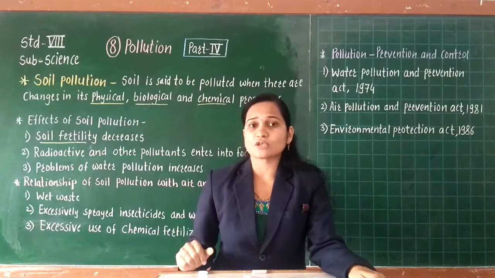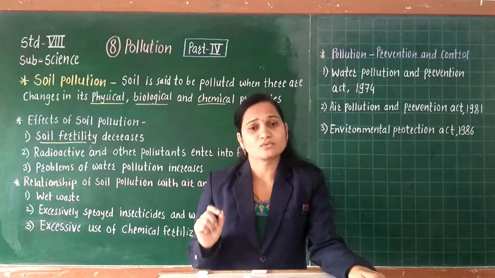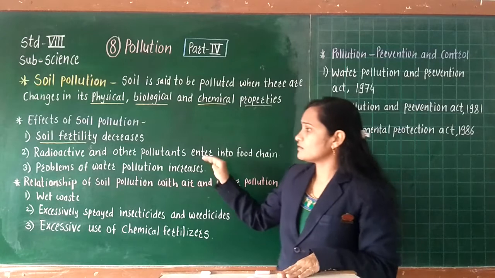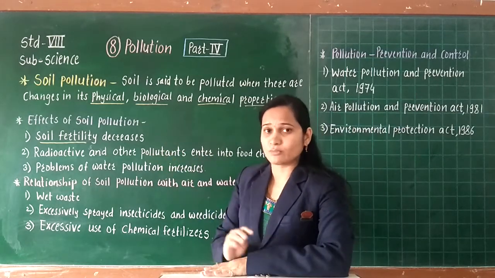When such polluted soil mixes into water through rainwater, it also causes water pollution.